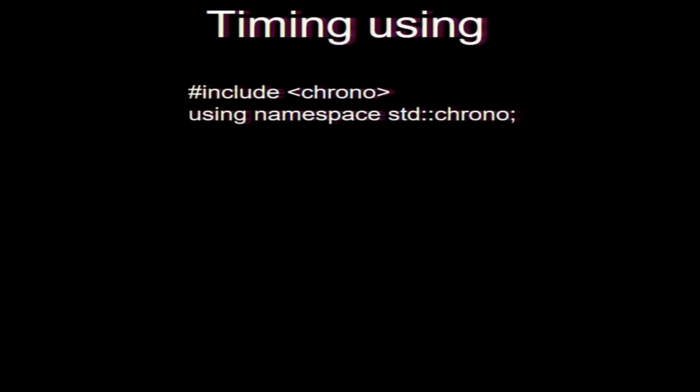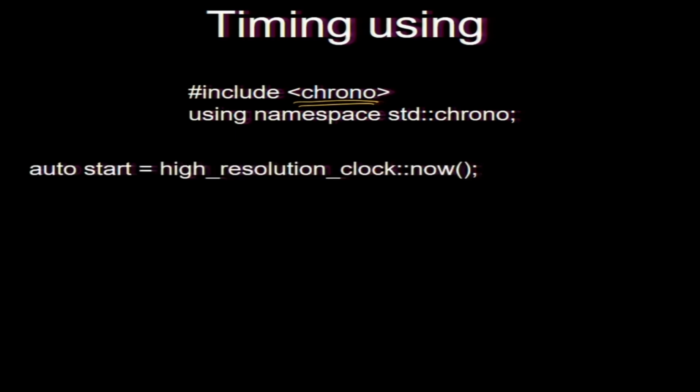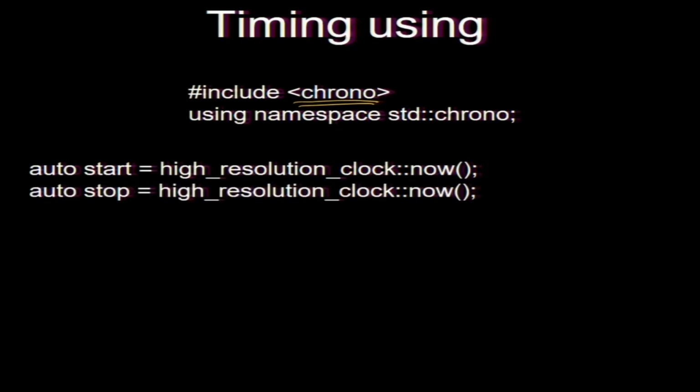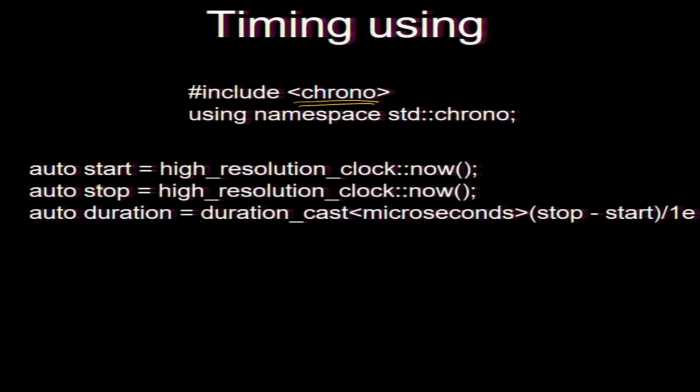Okay. So, for timing using C++, I use the Chrono library. Chrono is a good library which gives you time in microseconds. So, we will just use these start and stop variables which will time it. I use T1 and T2 in my Python code, where T1 was start and T2 is stop. So, we will just use Chrono here.